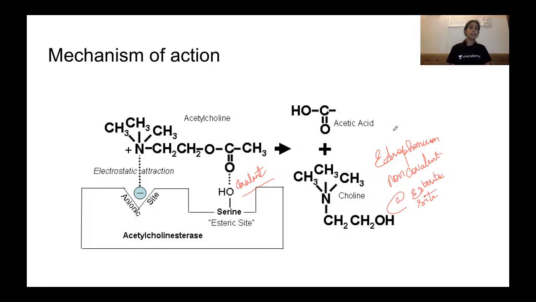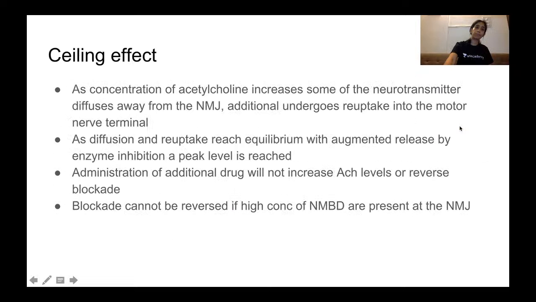Hence, the enzyme undergoes inactivation but no degradation, and hence it is not a permanent binding. Edrophonium diffuses away, and hence it is short acting because it does not form that covalent bond.